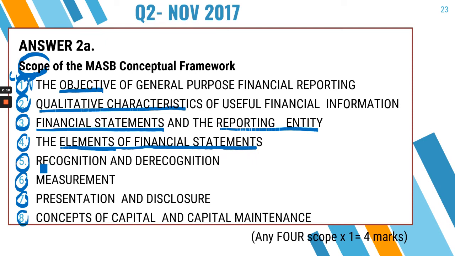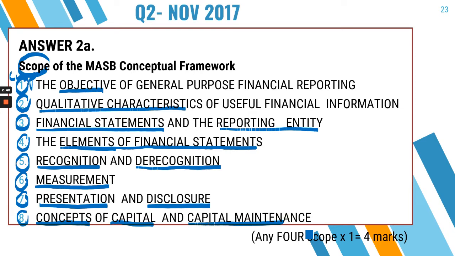Chapter 5 is an important chapter because it guides on how to recognize and de-recognize items in a financial statement. Chapter 6 is a lengthy chapter which is on measurement. Chapter 7 is on how we present according to the conceptual framework requirement, and how do we disclose that in the financial statement? And at the end, how do we report? The last chapter is on the concepts of capital and capital maintenance.